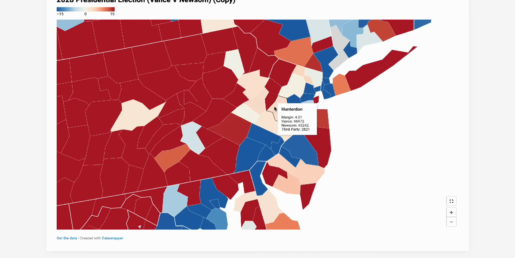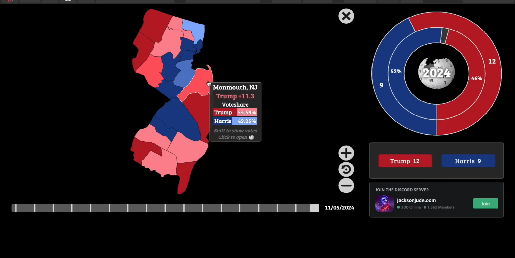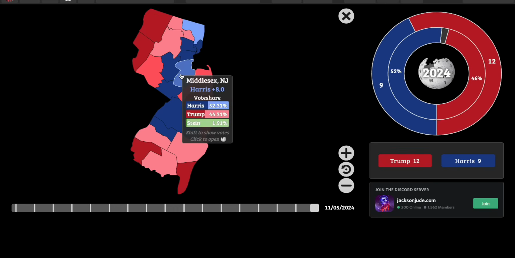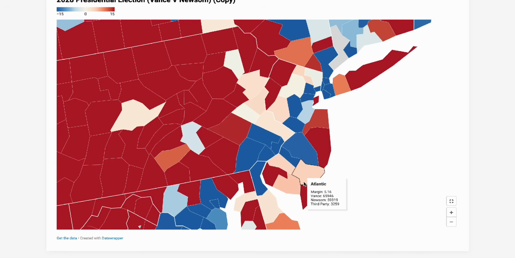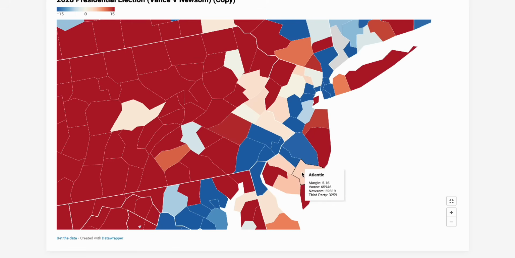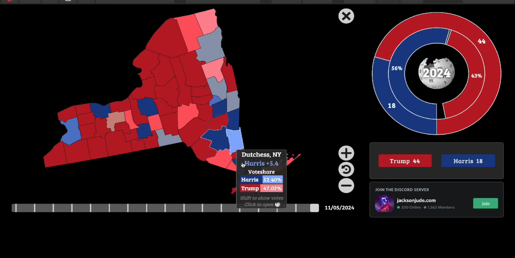Even Hunterdon, it's only a 4-point win for Vance, whereas Trump won it by 6.5 points here. Monmouth County is Trump plus 11. Here it's plus 13. Middlesex County actually ends up getting a little bit closer for Vance, so he improves there. But for example, Cumberland, some of these areas get a little bit more Republican, but you do have some areas that do shift a little bit left in the state, and that's why it doesn't become a complete battleground.